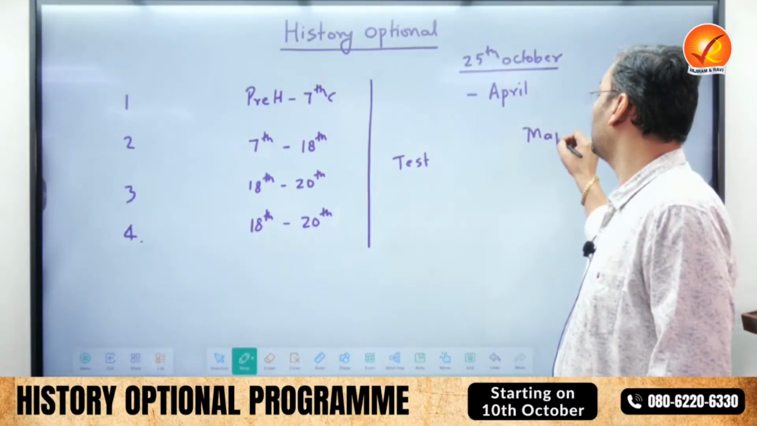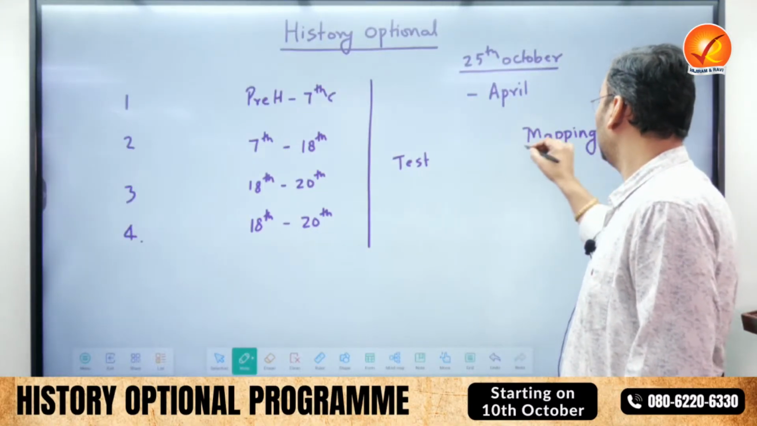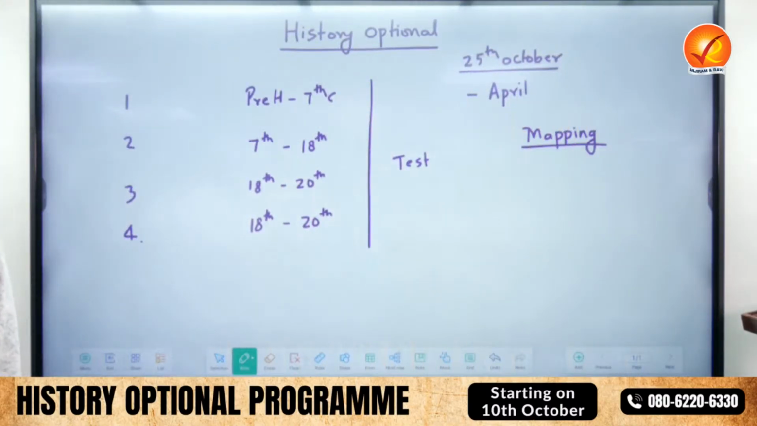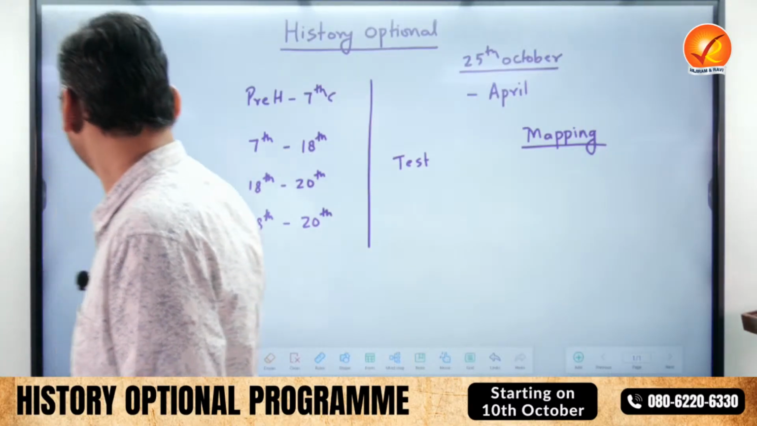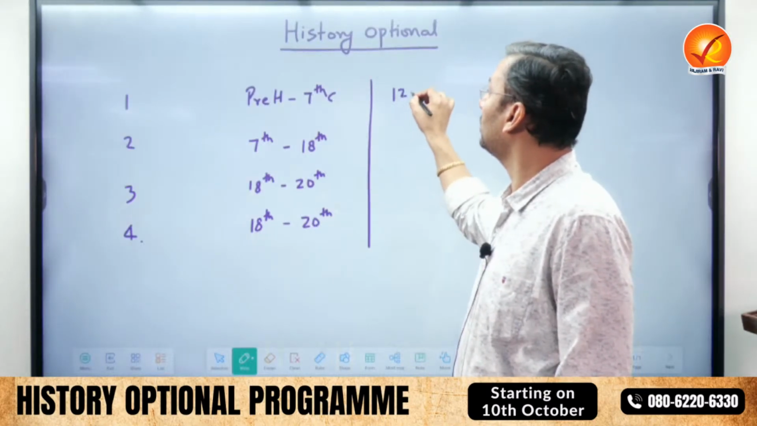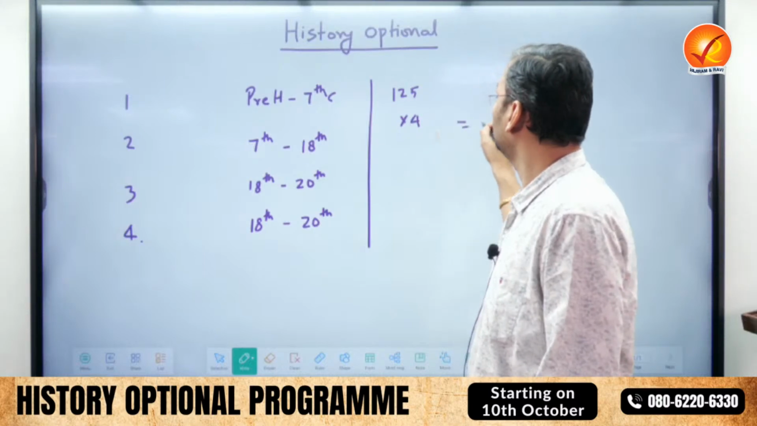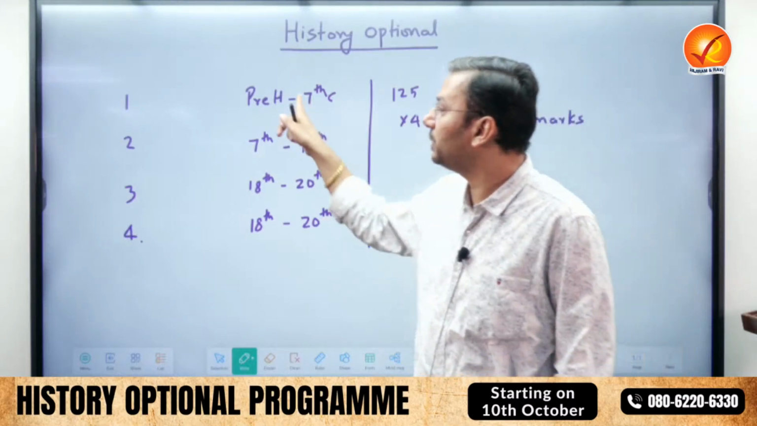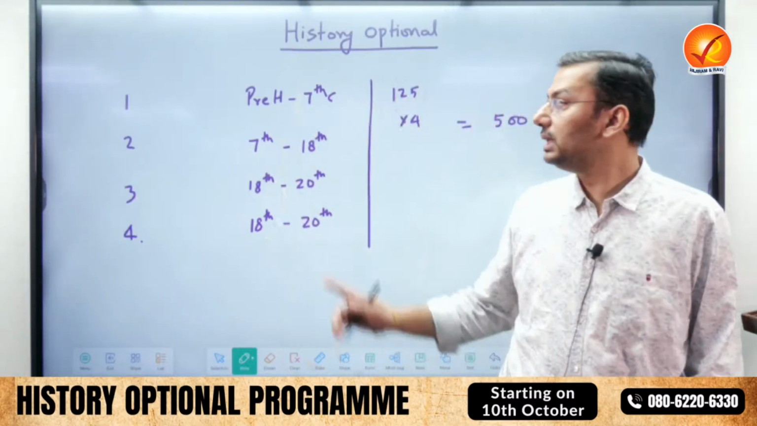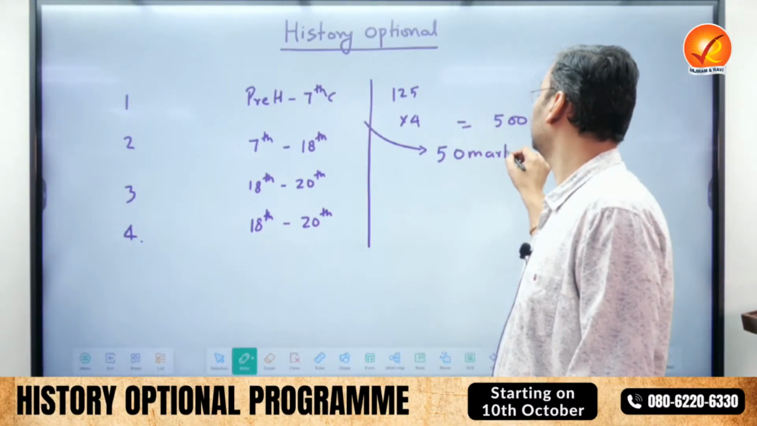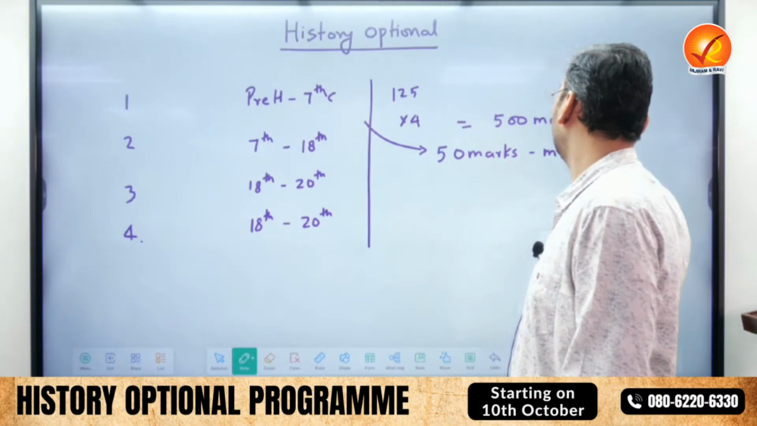Generally, I am sure you must have heard about the part of mapping. Does anyone have any idea about the mapping of history optional? Questions on mapping are asked. Do you have any idea about mapping? First, let me clarify the marks. Each paper is of 125 marks, so 500 marks in total. In ancient and medieval, the mapping is of 50 marks.